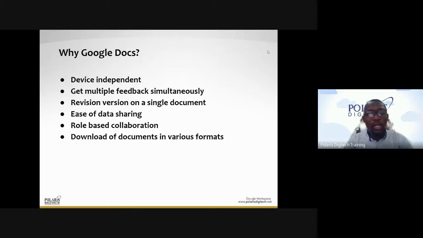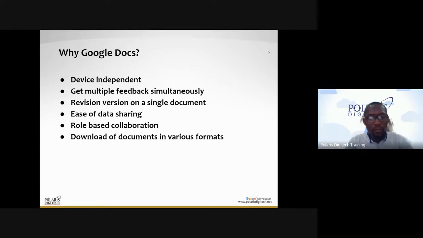So anywhere you are, you do wonders, you do a lot of things, you carry out your assignment. You might be at your desk in your office doing a particular piece of work or reviewing documents, and you need to attend to something, whether a kilometer away or out of the state or out of the country. What you need to do is just go onto your mobile device, which is handy with you, or your tab, log into your Gmail account, and of course you continue from where you stopped, and everyone can see this.